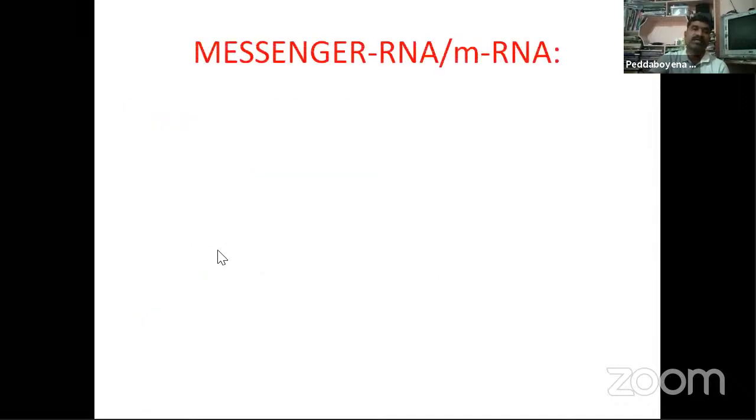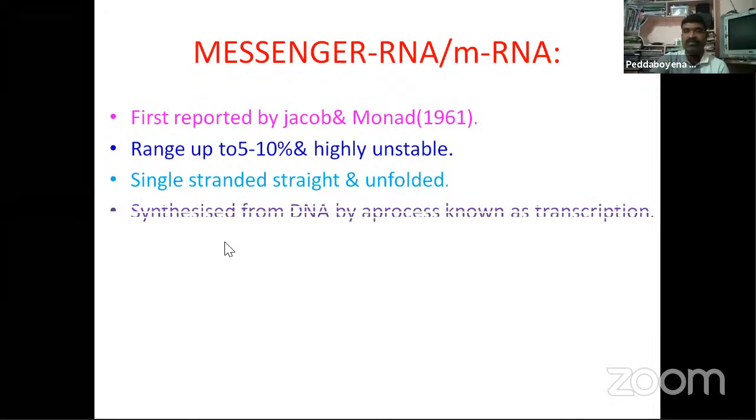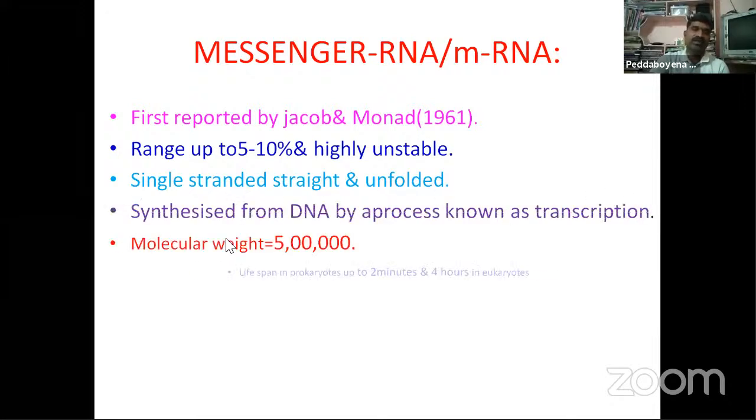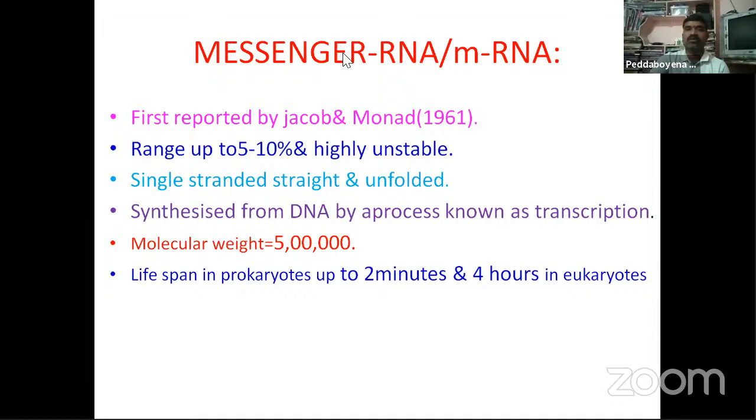So here it is clearly discussed. These are also very, very important points, so note them and remember them. The messenger RNA was reported by Jacob and Monod in 1961. Of total cellular RNA, the range is about 5 to 10%, and it is highly unstable. This RNA is single stranded, straight and unfolded, and it is synthesized from DNA by a process known as transcription. Its molecular weight is 5 lakh.